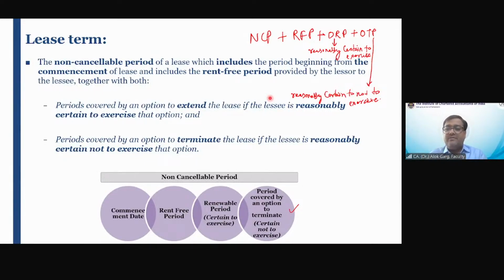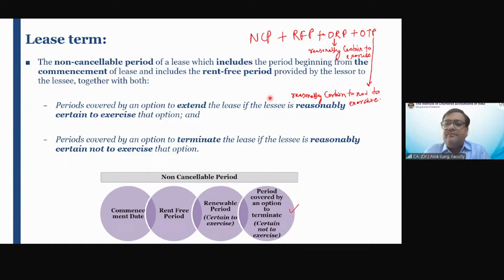I have to do that. Yes or no? Otherwise, what will happen? For the first 2 year period, the accounting is right to use asset and lease liability. For the last 1 year, the accounting is rent to bank. अलग अलग हो जाएगी ना accounting एक ही contract में, या नहीं होगी?